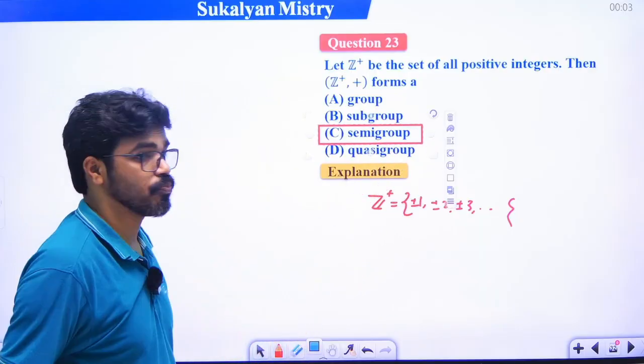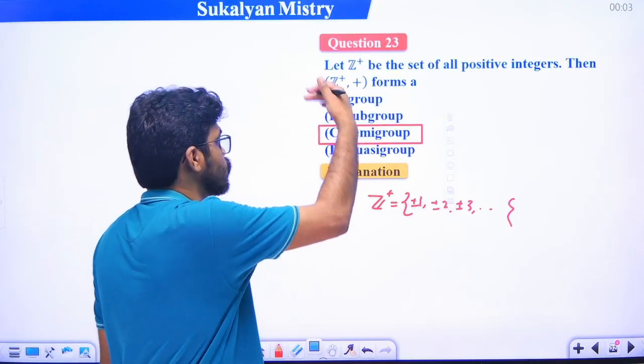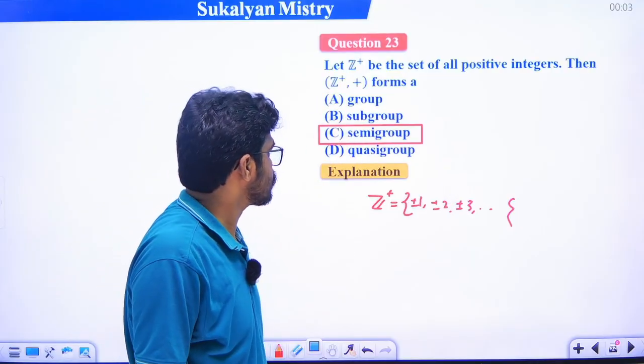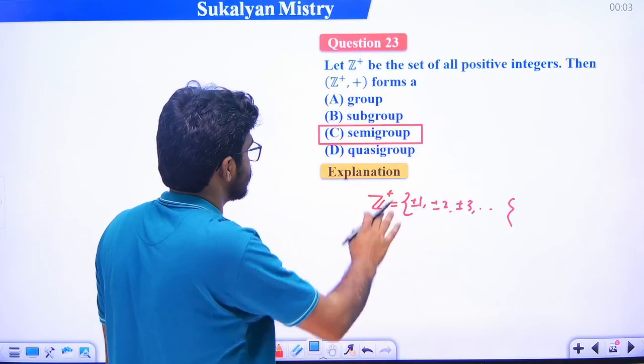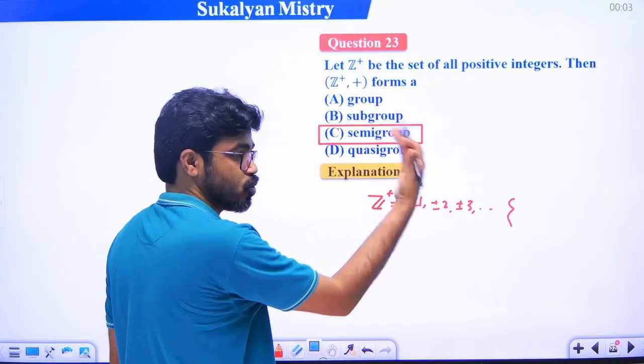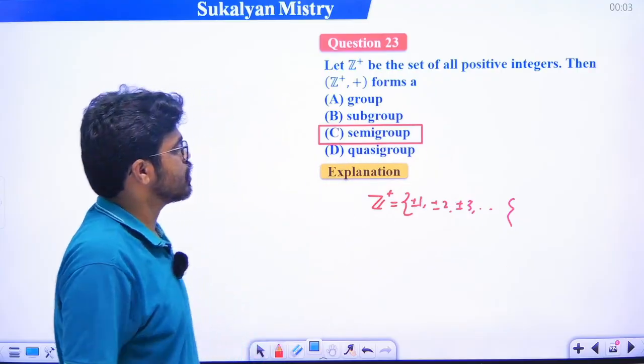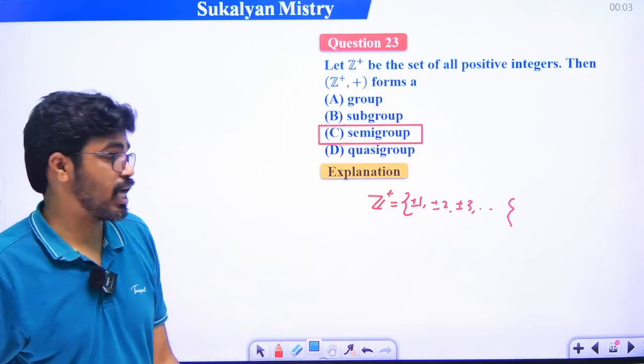This is not a group, গ্রুপ যদি না হয় তাহলে সাব গ্রুপের কোনো প্রশ্নই নেই, ঠিক আছে? This is not a group, this is not a subgroup, it is a semi group because closure property as well as associative property satisfied.